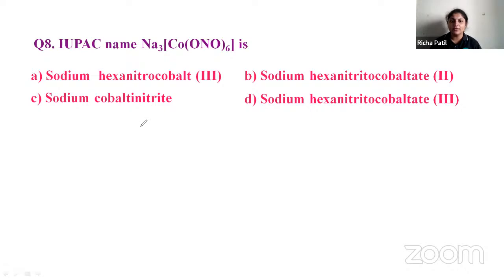Whenever you have a metal outside the complex, first you have to take the name of that metal first. Then you have to follow the alphabetical order for naming your ligands. So what is the name? Yes, Rakshita, it is D. Sodium hexanitrito cobaltate(III). Okay, so this is the answer. So we'll go for the next one.